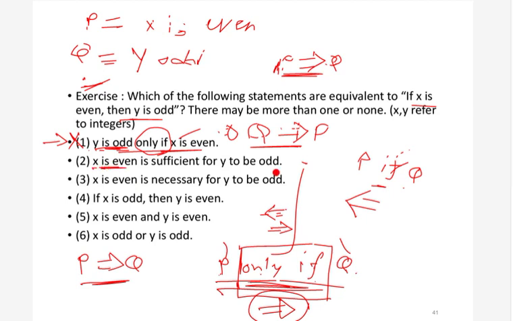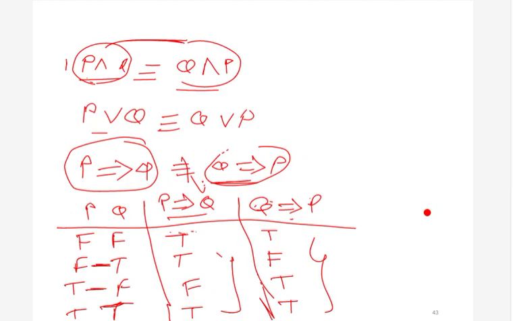Just like the trick we saw for only if, similarly for sufficient also we can see the trick. Sufficient goes forward and necessary goes backward. So if we have a statement like p is sufficient for q, then this sufficient can be replaced by forward implication.